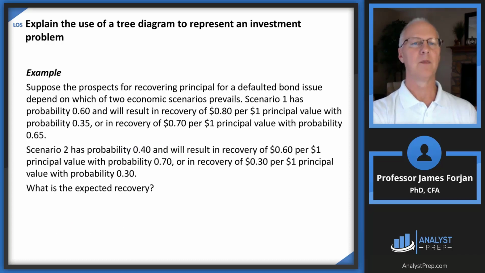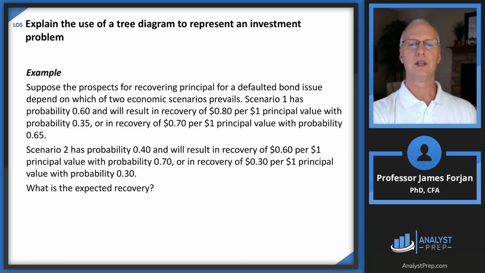All right, let's look at an example here. Suppose we're investing in a defaulted bond issue. Oh boy. Scenario 1 has a probability of 60%. In it, there is a 35% probability that we recover 80 cents, and a 65% probability of recovering 70 cents per $1 principal.